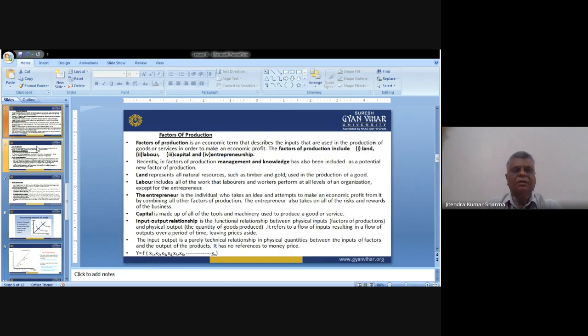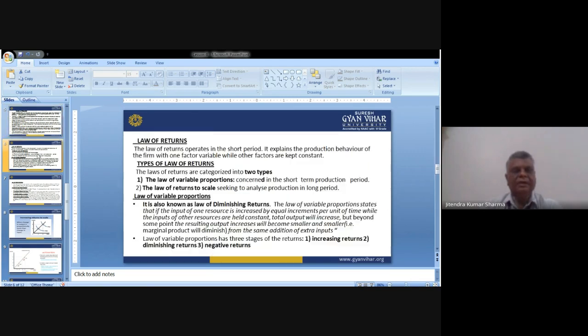Now, after discussing these factors of production, we'll have a final discussion on the law of returns. In economics, we have certain parameters on the basis of which the entire economic activity is being handled, or is being governed. So the law of returns operates in the short period and the long period. It explains the production behavior of the firm or organization with one factor variable, while other factors are kept constant.